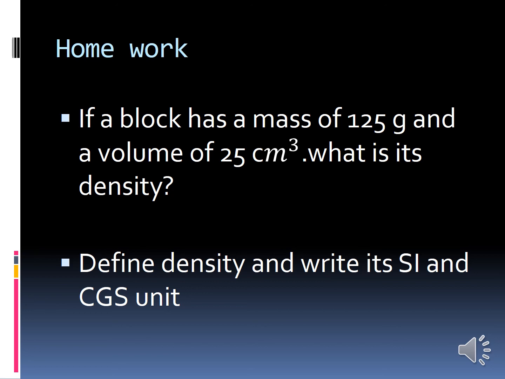And then the next question, define density and write its SI and CGS unit. Density is defined as mass per unit volume of that object. The formula for density, that is rho equal to mass by volume, rho equal to m by v. They had asked SI and CGS unit. The SI unit is kilogram per meter cube, and the CGS unit is gram per centimeter cube or gram per cc.